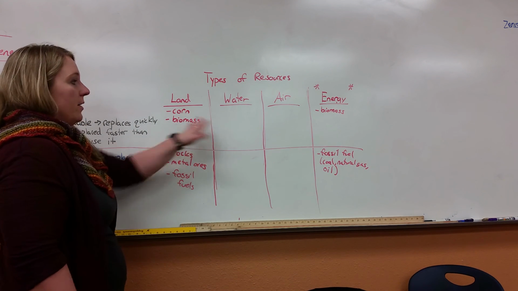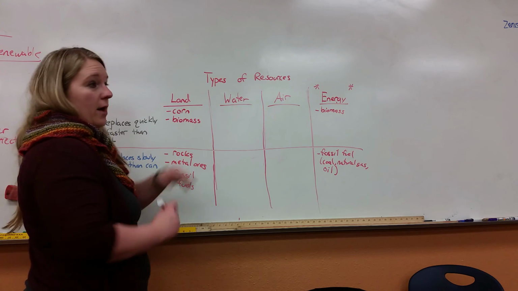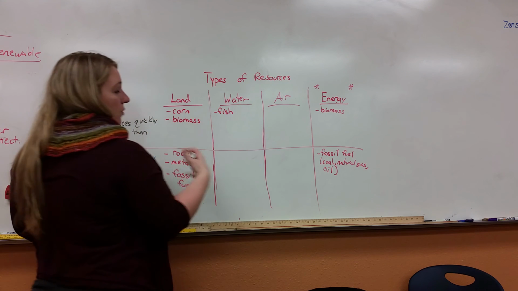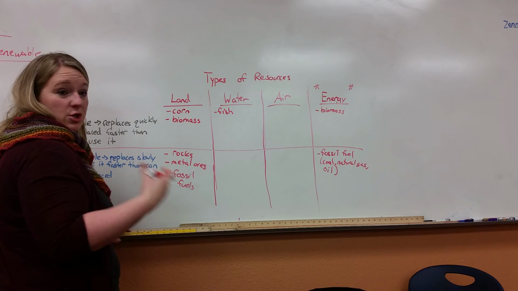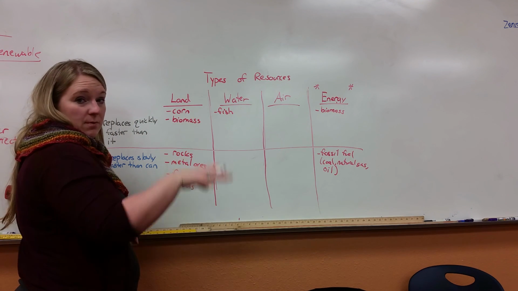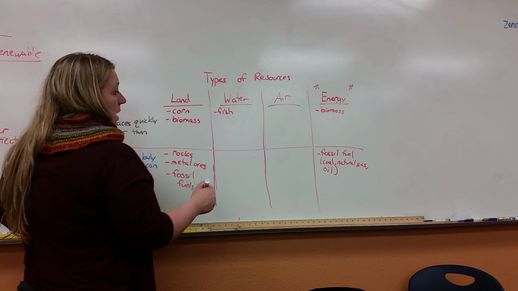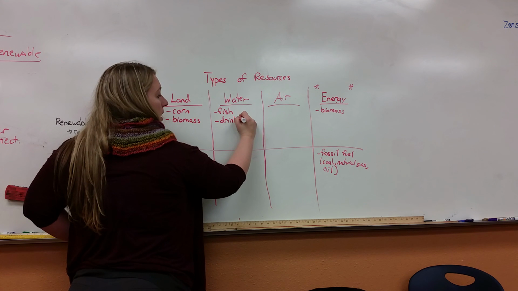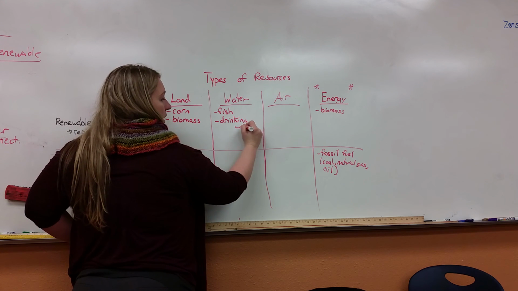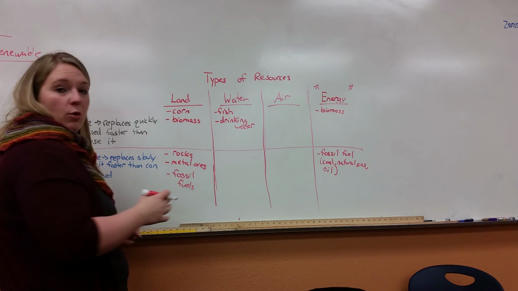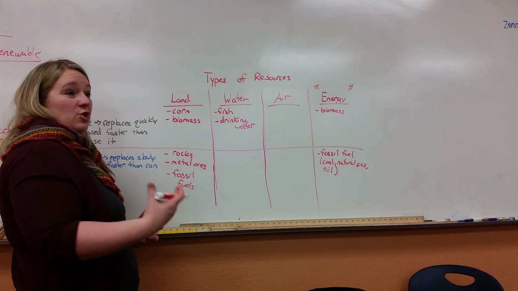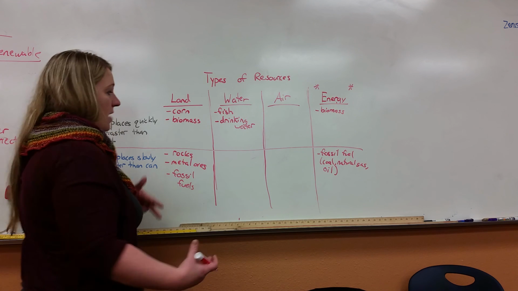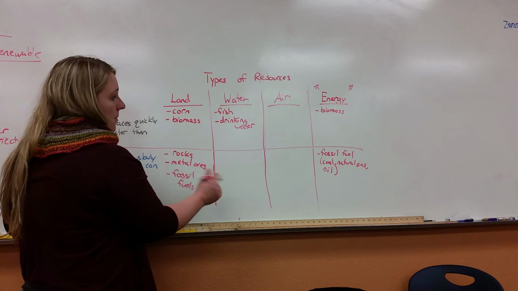Now, if we go over to water, things that we use that come from the water, you could say things like fish are renewable because they're made over and over again, and reproduction is pretty quick. However, we do use them faster in some cases than others. Just drinking water, which right now in our country is renewable. But in other countries, we are actually drinking more water than that's available. Especially in China, this is a huge problem. They don't have enough clean water for the people of China, so that's become a non-renewable for them.